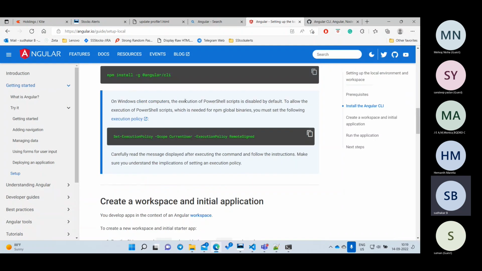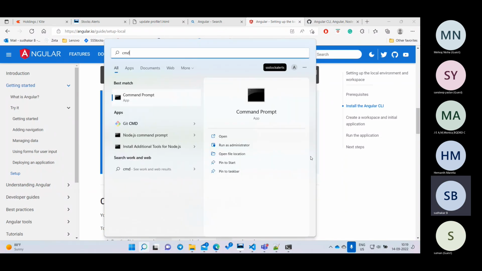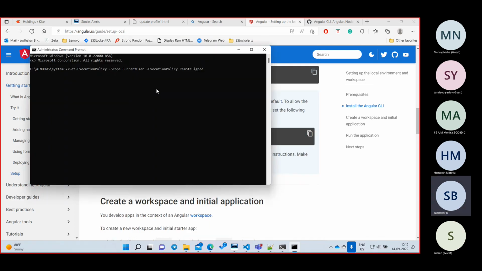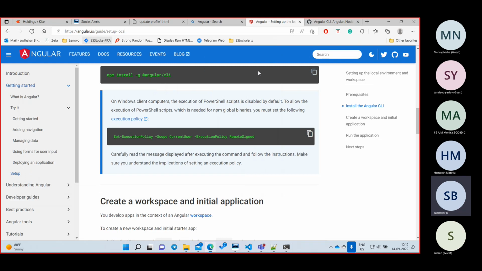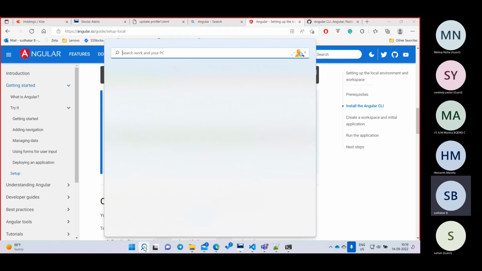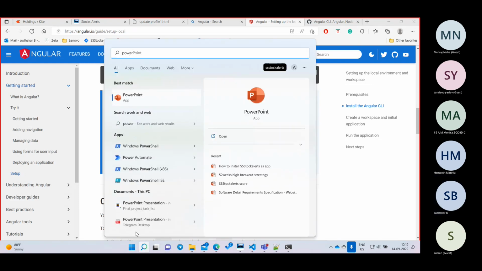What do I need to do? See here, they're asking you have to run it as an administrator. Copy this command, and just type CMD here, and there is a run as administrator, right? Or you can right click here, run as administrator. Open this command and type this command. Now it is saying this is not okay. Don't open the command prompt, open Windows PowerShell. Right click and run as administrator.